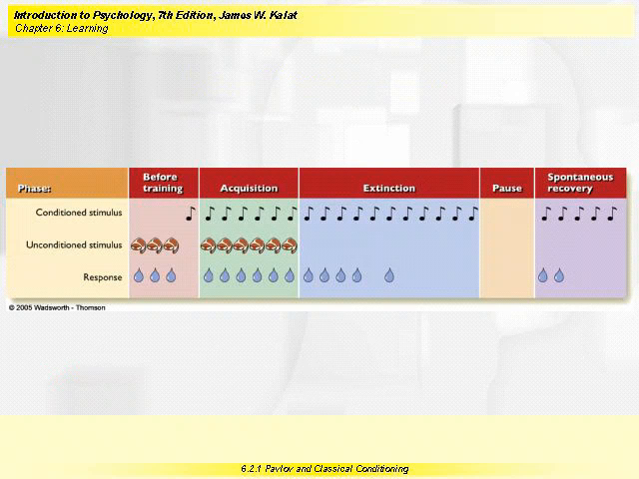Before training, the musical note, which is the conditioned stimulus, produces no salivation, whereas the meat in the dog's mouth produces salivation. During acquisition, the tone or music is sounded before the US. During extinction, the tone alone is sounded till the response to it is extinguished, and then we have a pause, and then the tone is presented again, and spontaneous recovery occurs with the salivation.